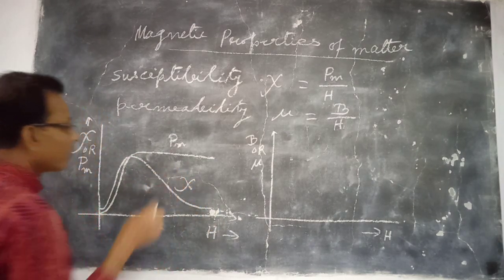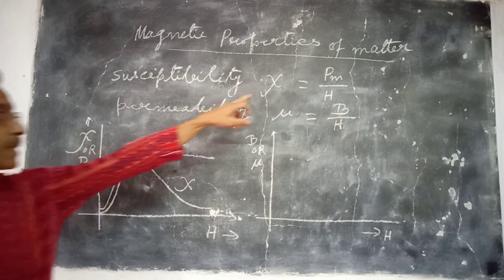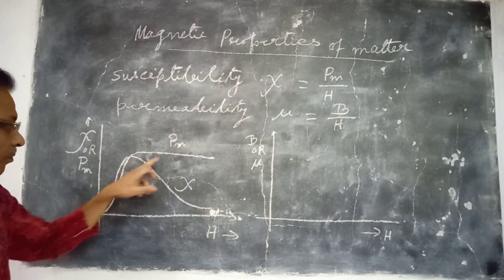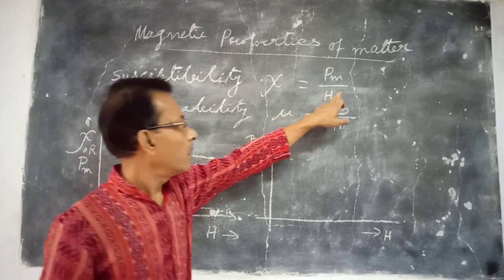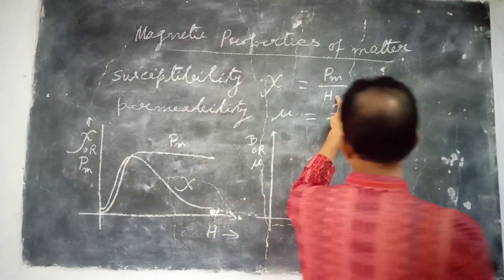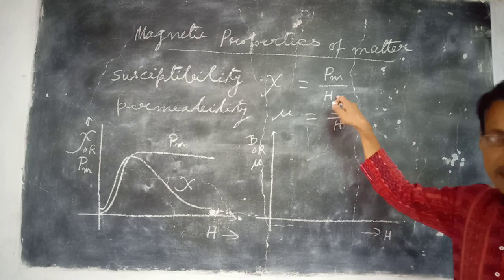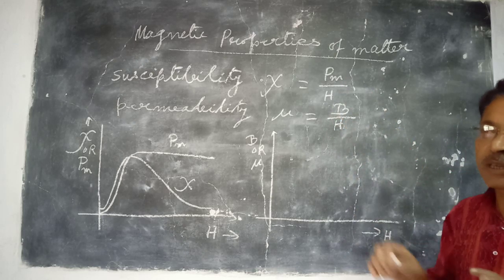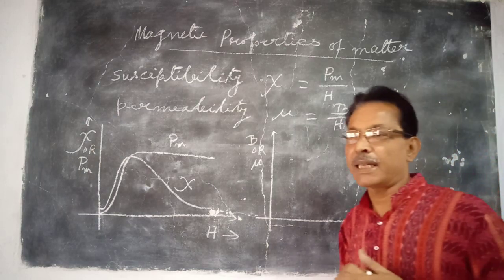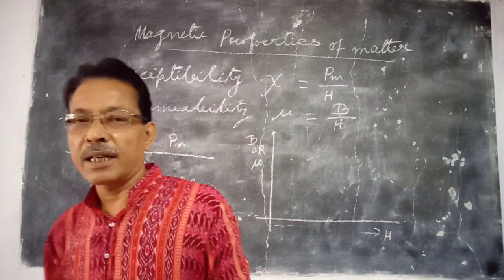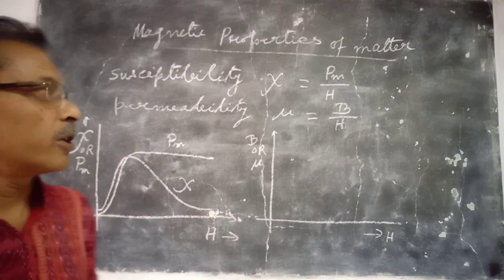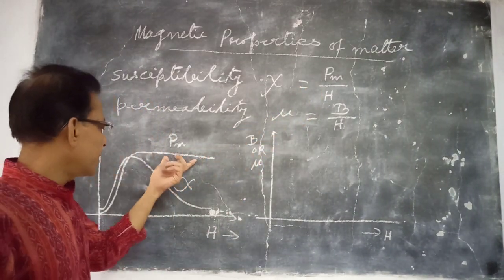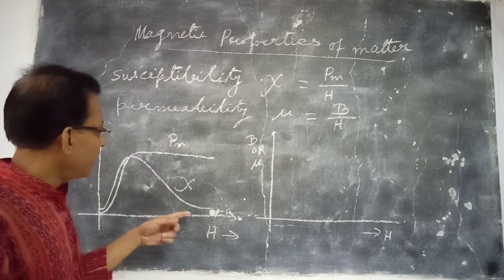Now from this relation it is clear that when Pm reaches the saturation point, then with the increment in H, if we go on increasing the external magnetic field, the Pm will not increase, because saturation point means all the molecular magnets are aligned in the direction of the external field. That is, the highest point of intensity of magnetization is reached. So Pm will not increase, but H is increasing, so chi will decrease in that case.